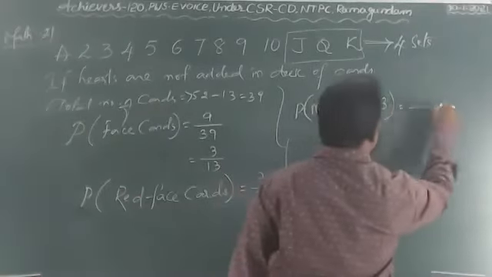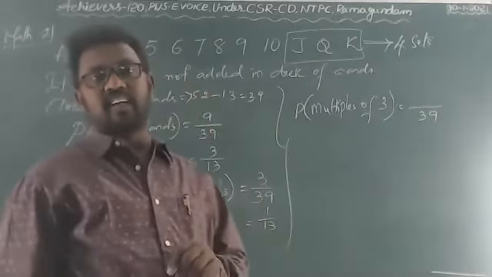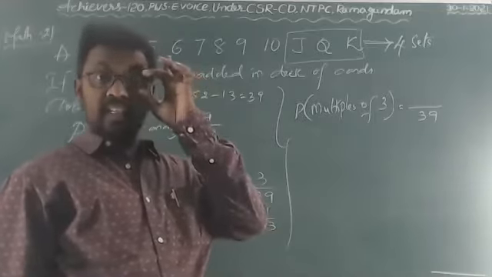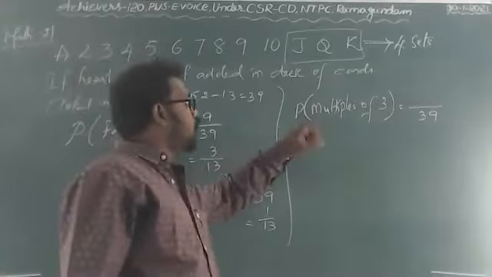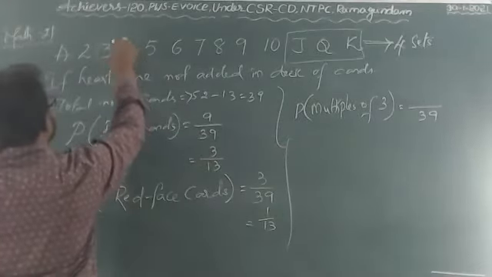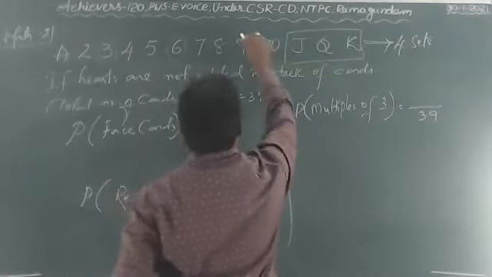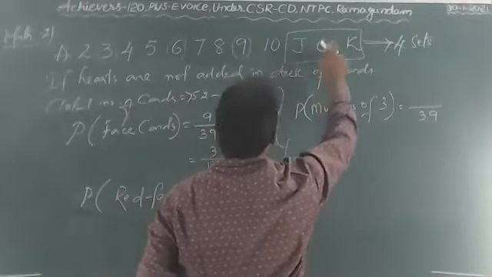That is most important. Only 3 sets are there. 3 into 13 is 39. Total cards are 39. Numerator, multiples of 3: 3 ones are 3, 3 twos are 6, 3 threes are 9, 3 fours are 12.